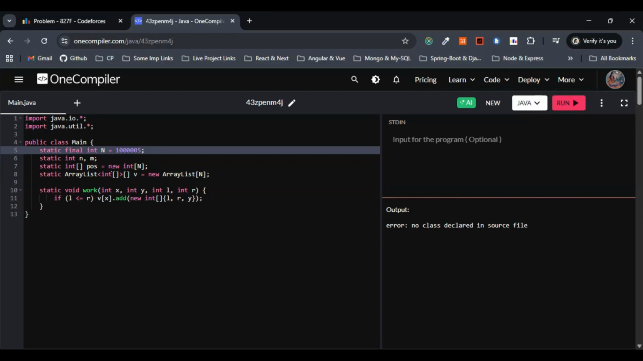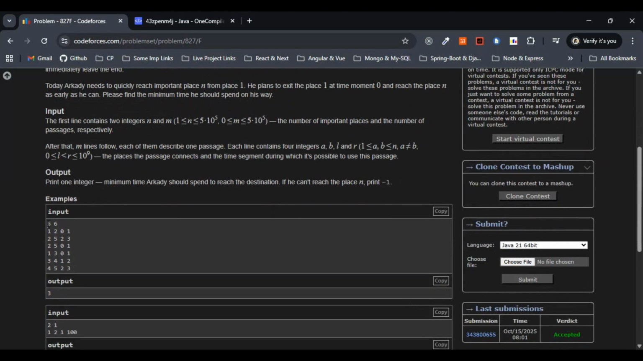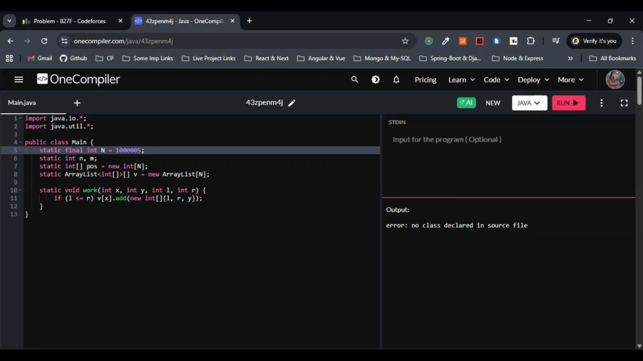Now static int m. n is nothing but the number of nodes and m is nothing but the number of edges. So here the number of nodes is 5 in our case, and the number of edges is 6. This is fine, I believe.